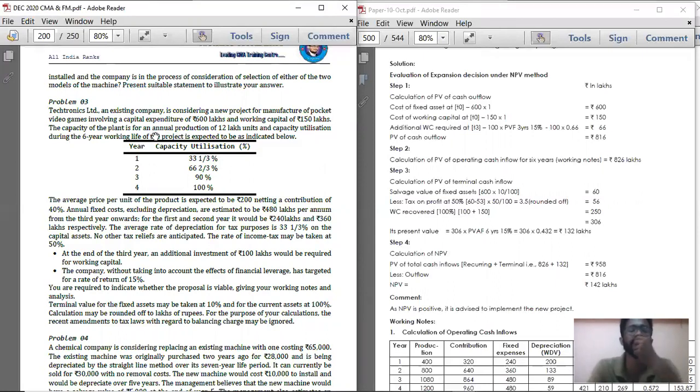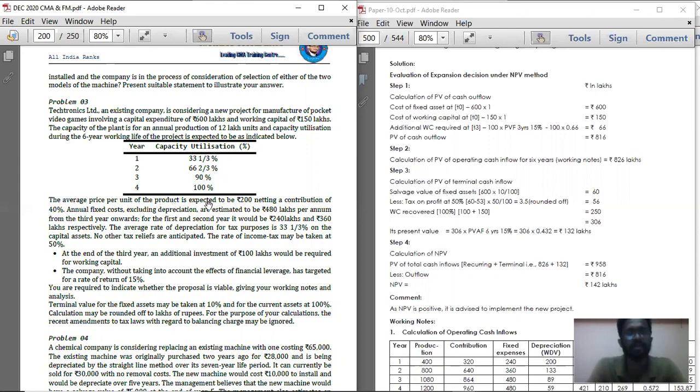The capacity of the plant is for annual production of 12 lakh units, and capacity utilization during the 6 years working life of the project is expected to be as indicated below. That is, 12 lakh units is the annual production capacity. For the first year, it is 33.33%, that is 4 lakhs. For the second year, it is 8 lakhs. For the third year, it is 10.80 lakhs. And for the fourth year, the entire 12 lakhs is produced.